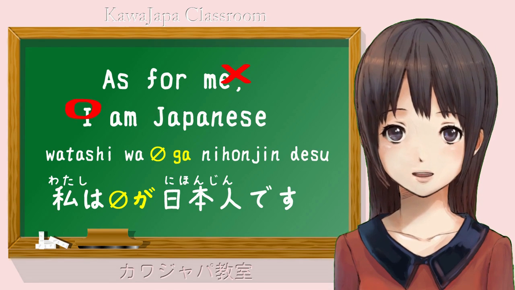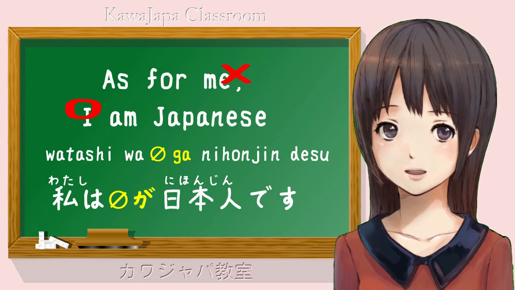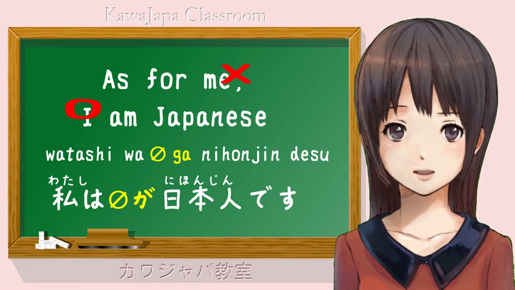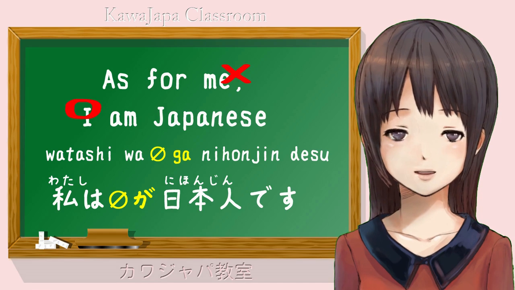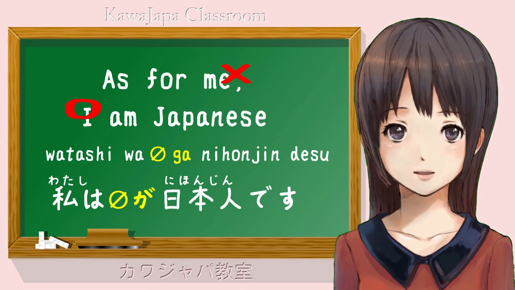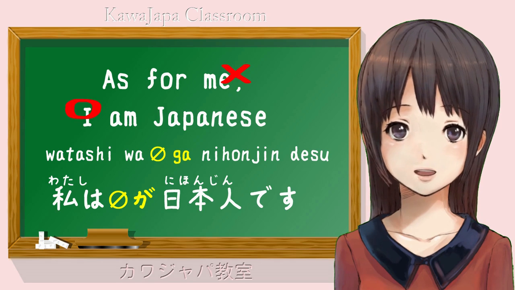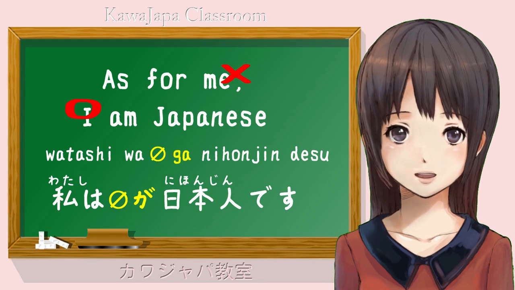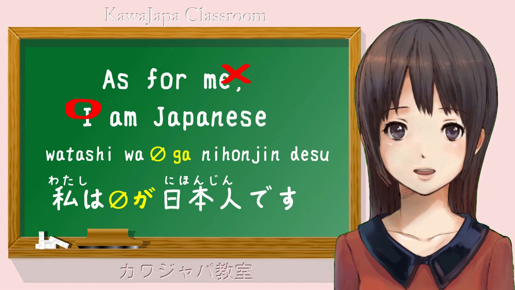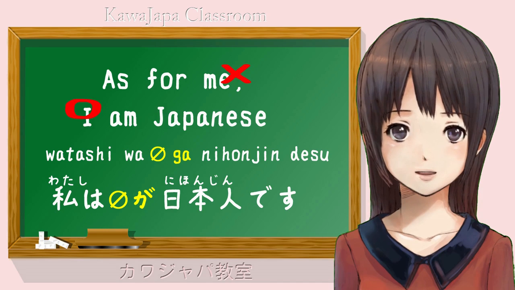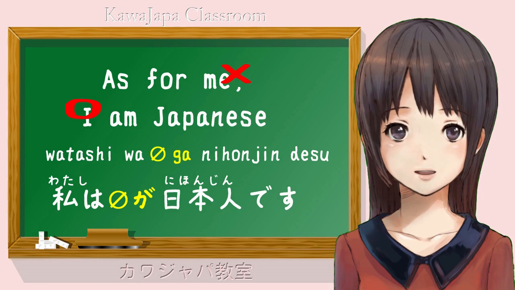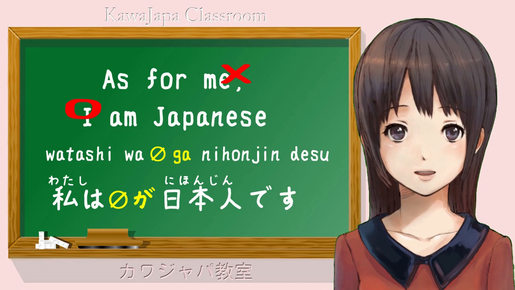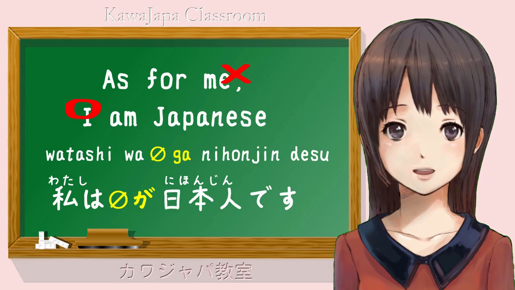Alright, so precisely what Rubin Sensei did not mention in his book was this. He said that the wa particle never marks the grammatical subject, the doer or the beer of a sentence. The thing he did not mention is that the reason it does not and cannot mark the doer or the beer of a sentence is because only one particle can ever do that, and that particle is ga.